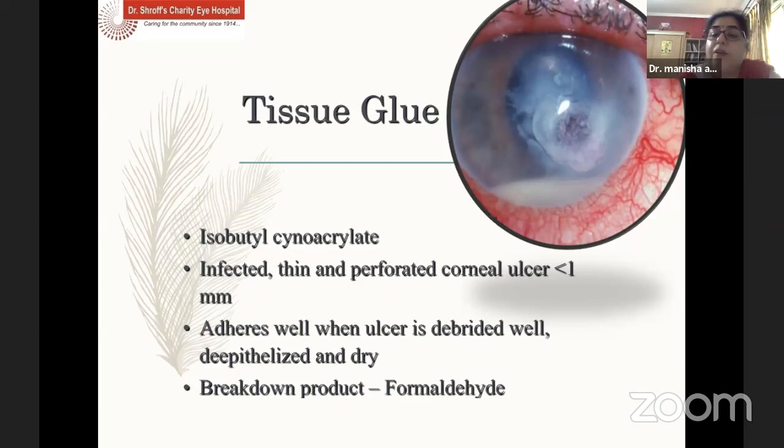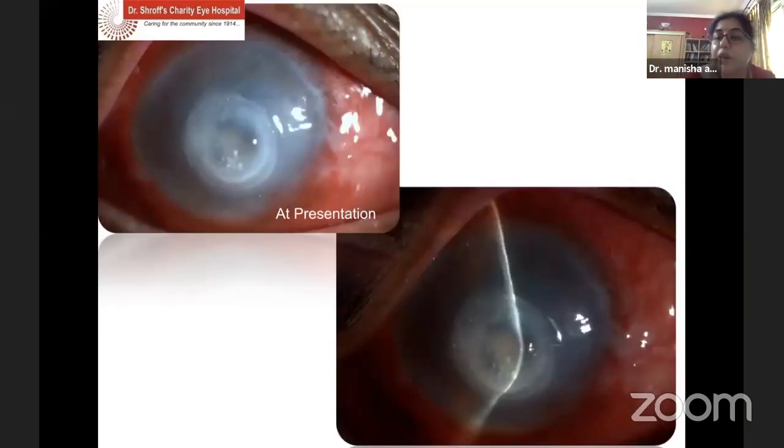The breakdown product, as we all know, of this glue is formaldehyde, which helps in holding it together. And the end point always remains the vascularization at this area, which is important, as it's an indication that a glue can be removed.